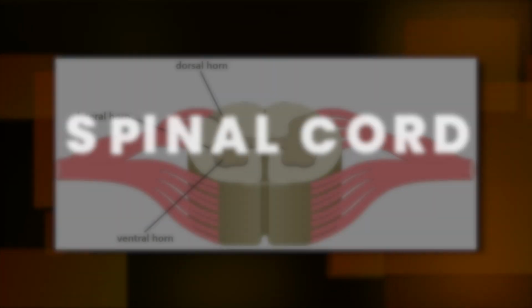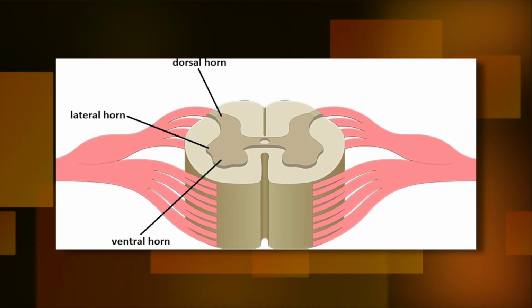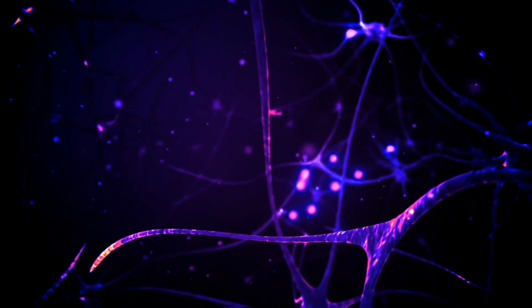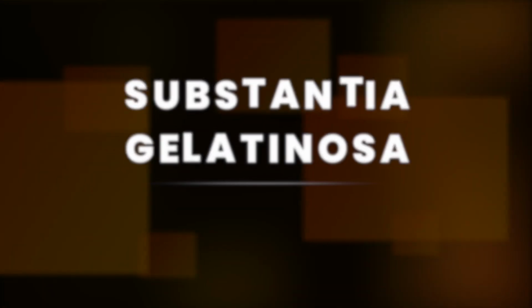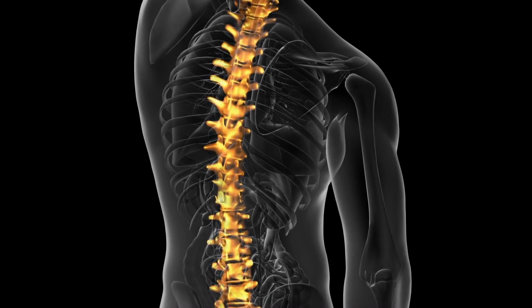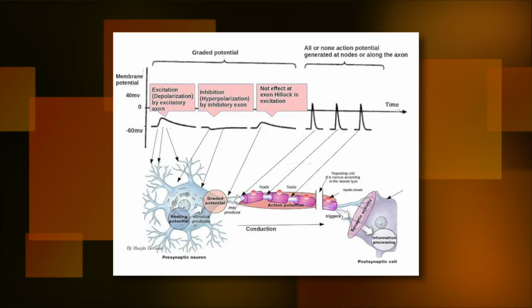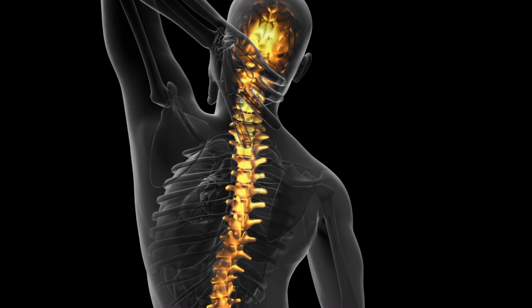Spinal cord, dorsal horn. Nociceptive signals enter the spinal cord and synapse in the dorsal horn. In this region, neurotransmitters are released, transmitting the pain signal to the next set of neurons. Substantia gelatinosa. This is a specific layer within the dorsal horn, where modulation of pain signals can occur. Inhibitory and excitatory neurons in this region play a role in regulating the intensity of the pain signal.